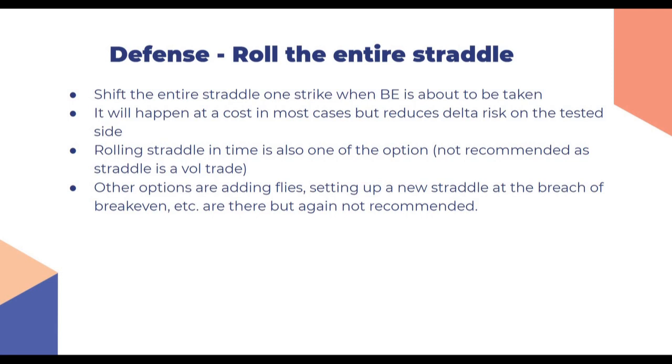So let's say if we are short Tata Consumer 800 strike for 30 bucks and Tata Consumer moves to 830, we add a new straddle at 830. This is not straddle management. This is essentially putting on a new trade. But some people like to do that, so I thought that is another option which can be covered.